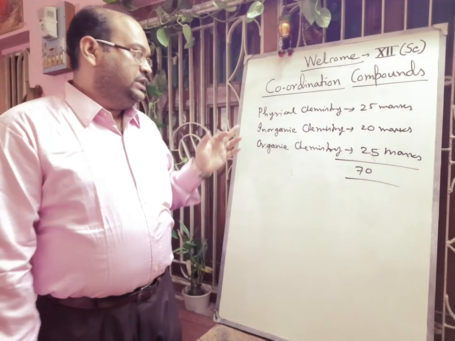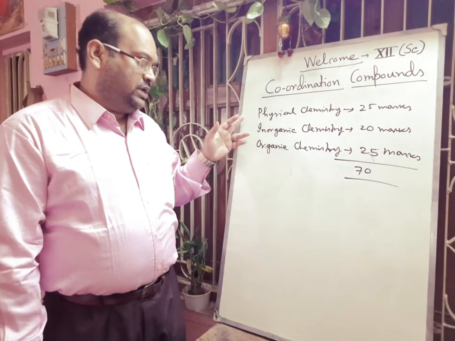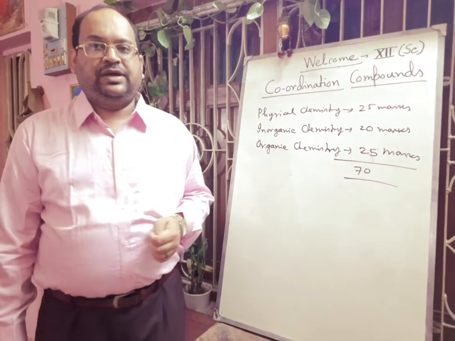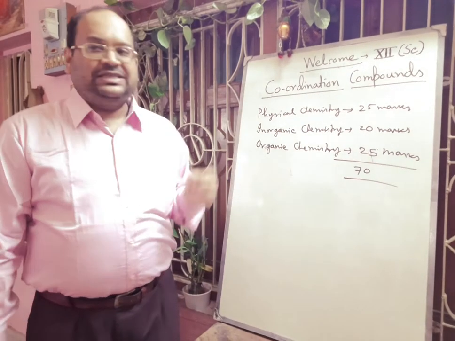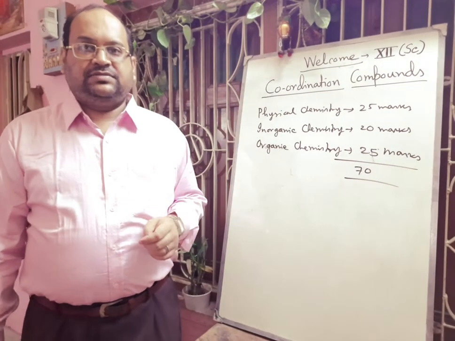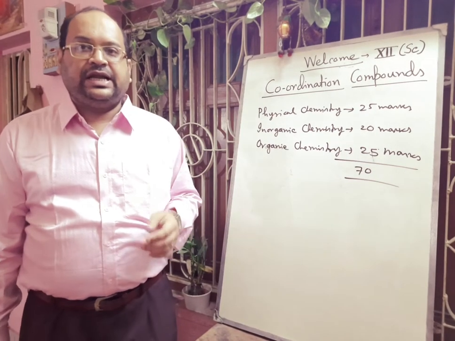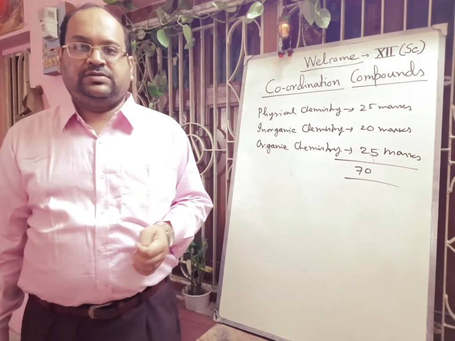Now, these two parts, physical and organic, will be taken by other teachers, and I will take mainly your inorganic chemistry this year. Now, physical chemistry, how many chapters are there? There are 5 chapters. First is solid state, then solutions, next is chemical kinetics, then surface chemistry, and another chapter is electrochemistry.